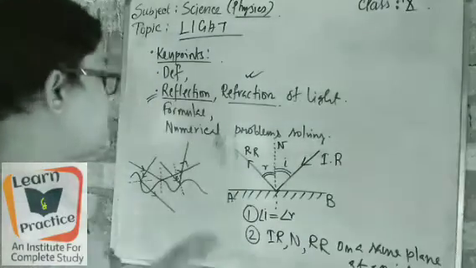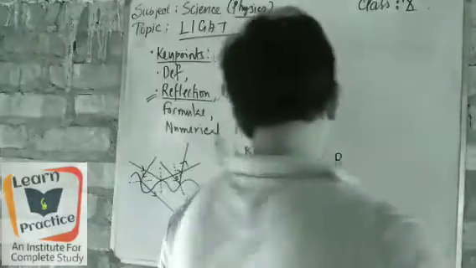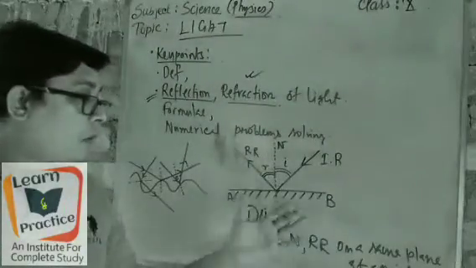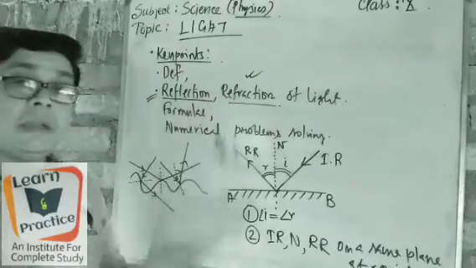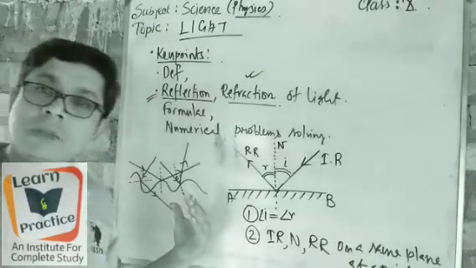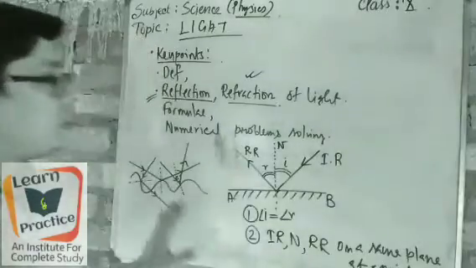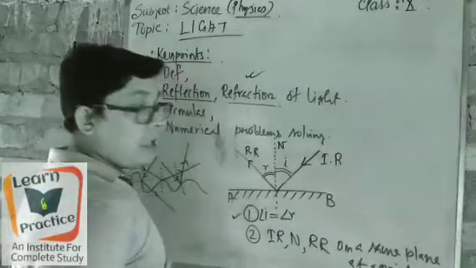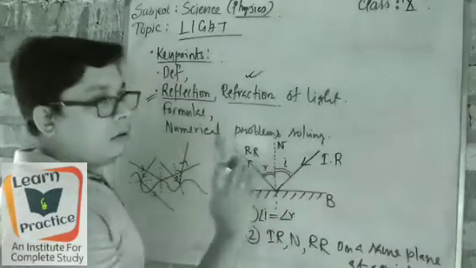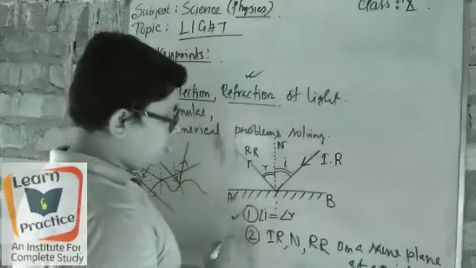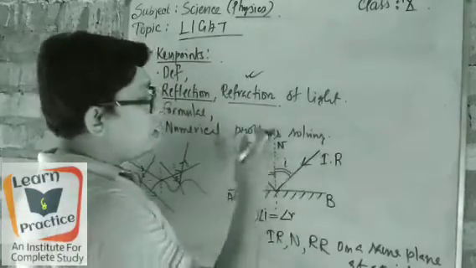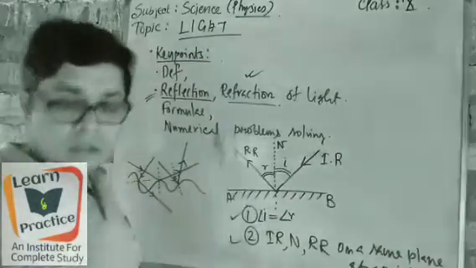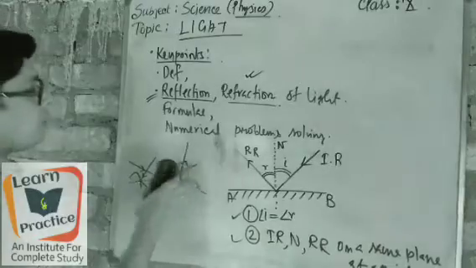Got it? So not only the smooth plane but also the rough plane can make such type of rectilinear propagation of light and can also take part in the reflection. So it is about the reflection. Understand? So from here we understand, number 1, angle I equal to angle R, that is the angle of incident ray equal to the angle of reflected ray. Number 2, the incident ray, normal and reflected ray meet on the same point on a plane. Understand? Okay.